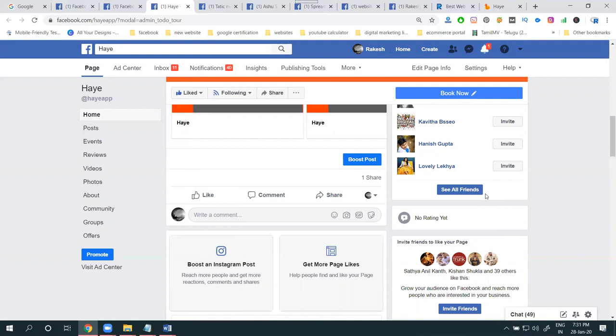Don't post content in unrelated groups. If you want education, post the education one. Suppose the relevant group is not there. Create your own group and invite the public. Create the group and invite the public. They're reaching more people. When content is shared, it will start, and more people will be engaged. So finally, refresh.